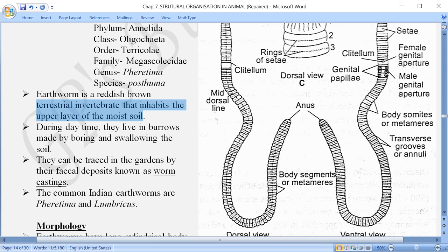Now during the daytime, what happens? They cannot come out of the soil. They generally live under the soil.